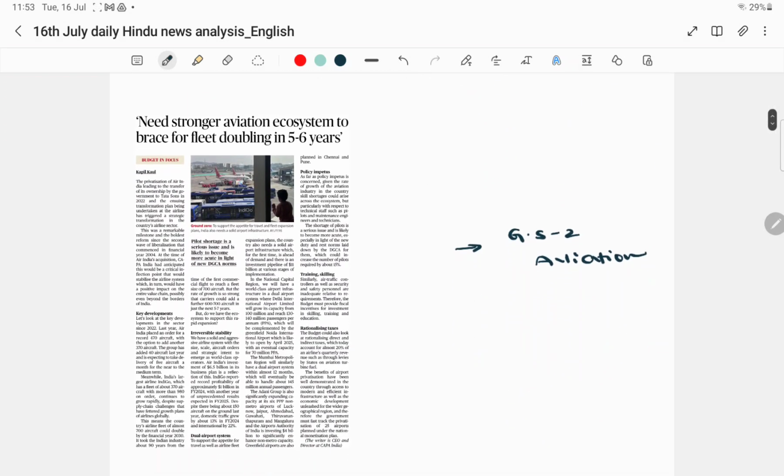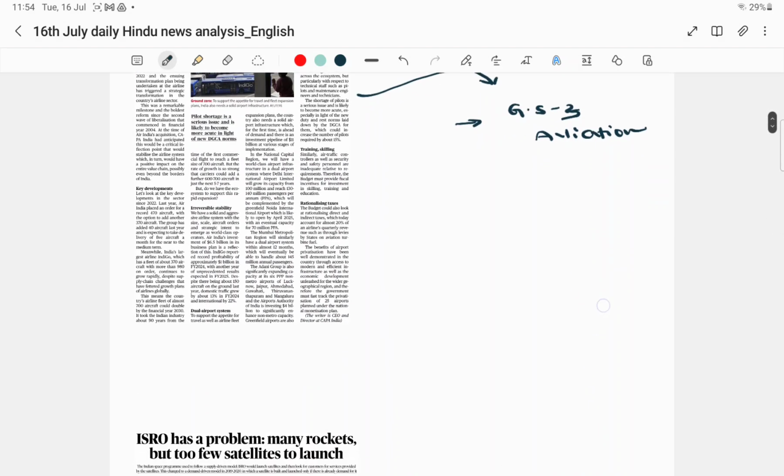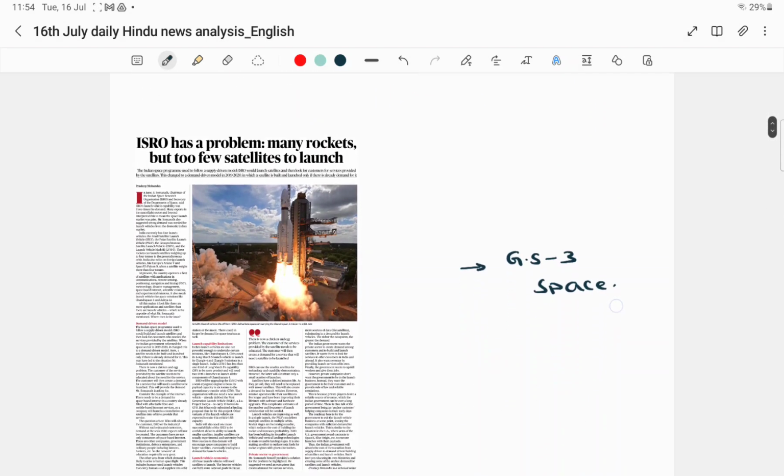Then the next article, need stronger aviation ecosystem to brace for the fleet doubling in 5 to 6 years. This we have to read under GS paper 3 aviation, like infrastructure related to railways and aviation. With respect to aviation, we have to discuss this article. And then the last article, ISRO has a problem, many rockets but few satellites to launch. This we have to cover under GS paper 3 space. Yes friends, these are the series of articles that we have to cover today in this video from the 16th July Hindu news analysis.